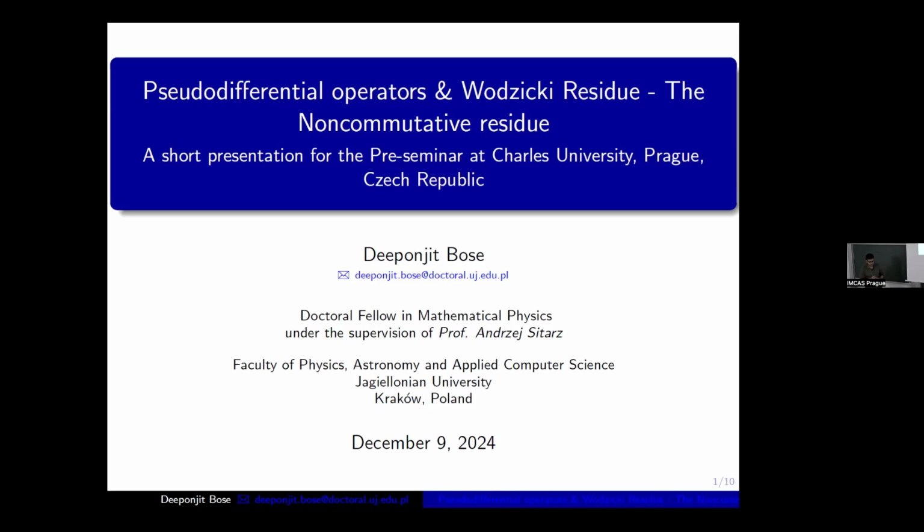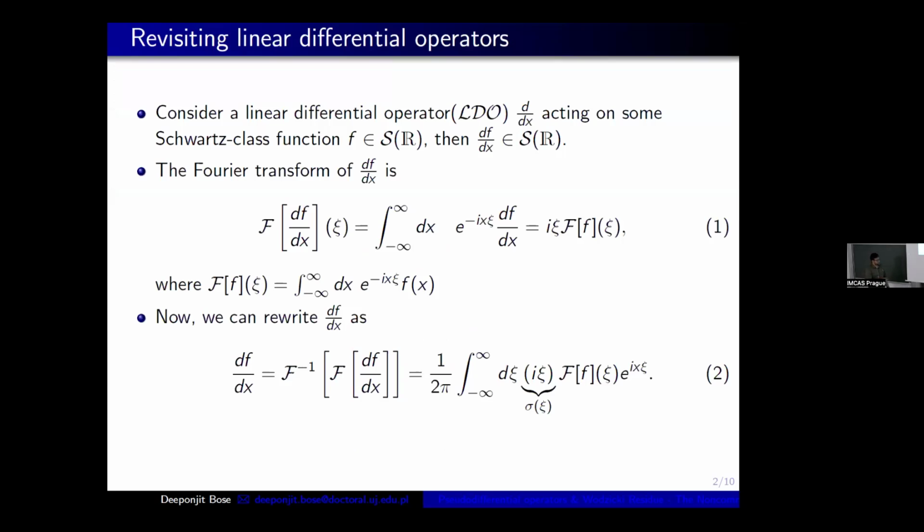So let's start. In the first slide, I consider, in one dimension for simplicity, a linear differential operator d/dx, which is acting on some Schwartz function f, such that df/dx also is a Schwartz function, we all know, and the Fourier transform of df/dx is given in this expression.